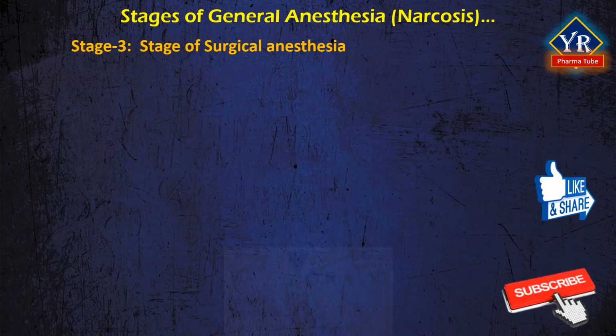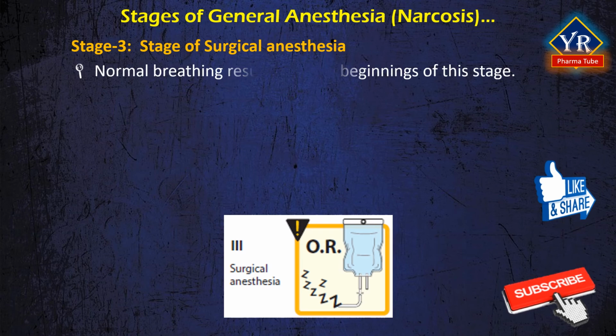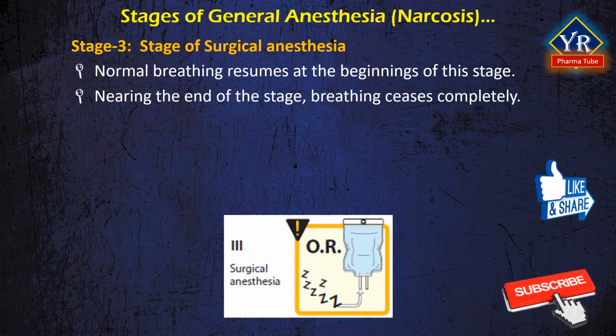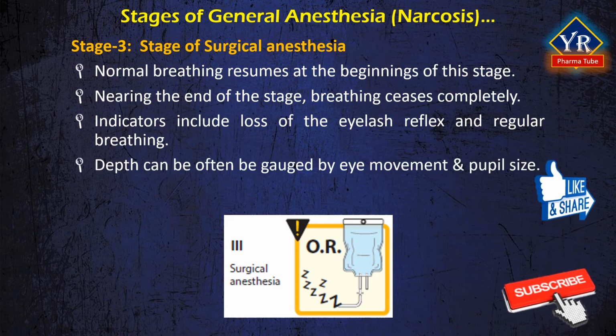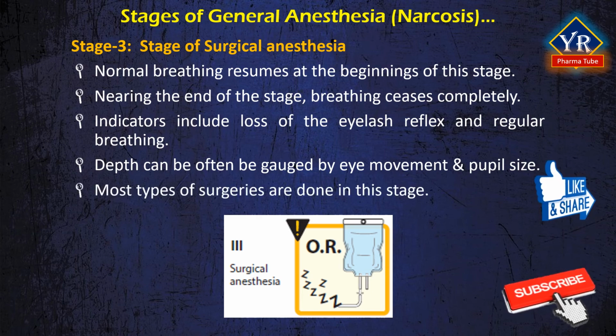Stage 3, surgical anesthesia. Normal breathing resumes at the beginning of this stage. Nearing the end of the stage, breathing ceases completely. Indicators for this stage include loss of the eyelash reflex as well as regular breathing. Depth of stage 3 anesthesia can often be judged by eye movement and pupil size. Most types of surgeries are done in this particular stage.